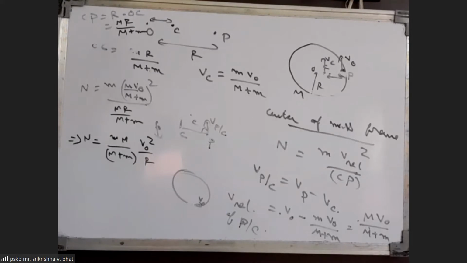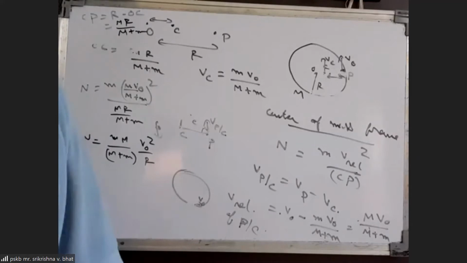Whenever you have internal forces which are responsible for, or governing, the motion between two bodies, then you can bring in the reduced mass concept. You can use this concept, for example, if two bodies are moving like a binary star system, when you want to determine the kinetic energy of the whole system, or the angular momentum of the whole system about their common center of mass, due to mutual forces of gravity.